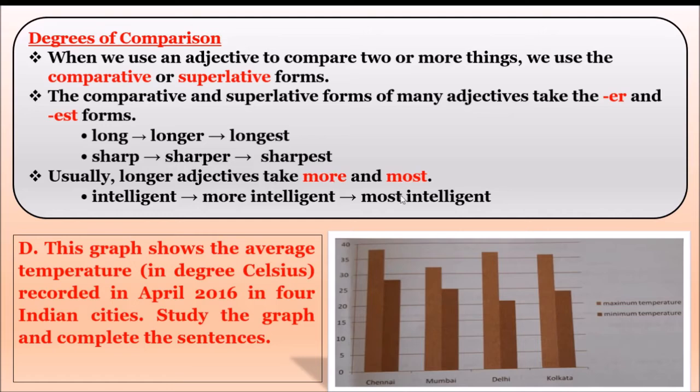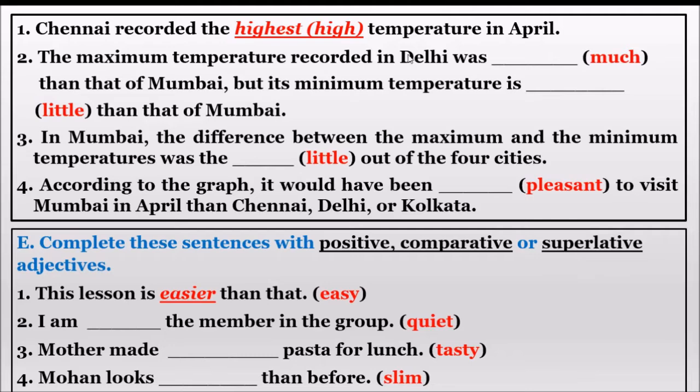Comparative means more, superlative means most. So more for two, most for a group. Here we are comparing only between two cities, Delhi and Mumbai. So we write here: more. M-O-R-E, more.